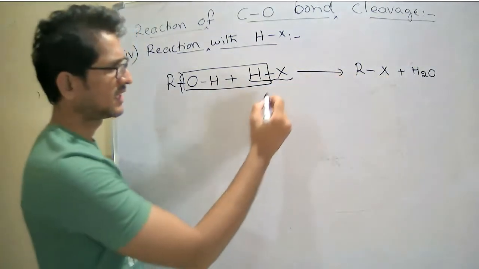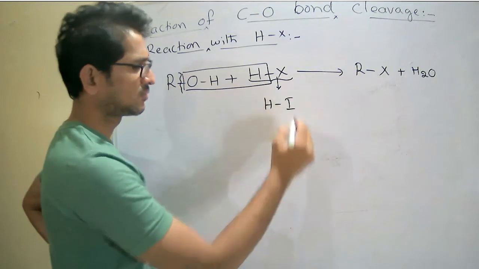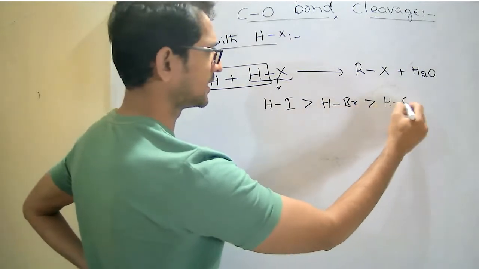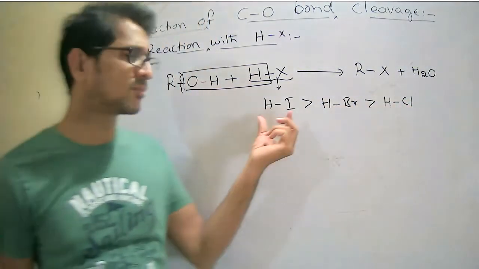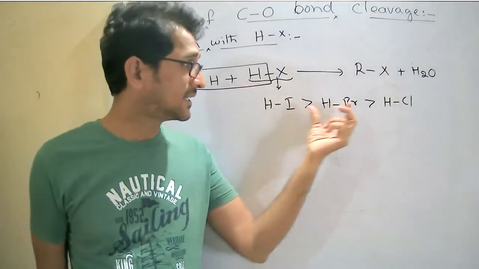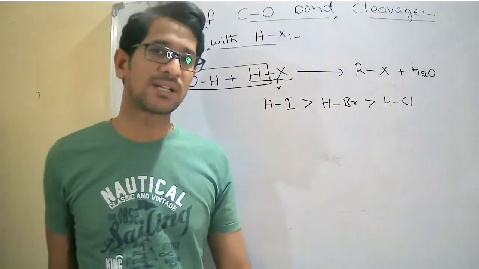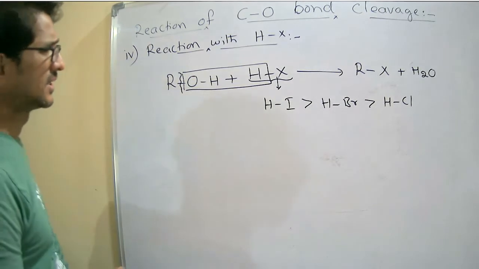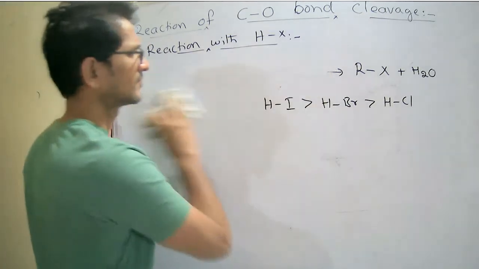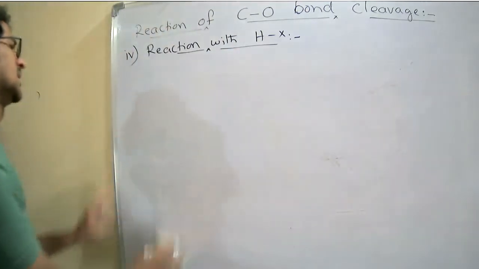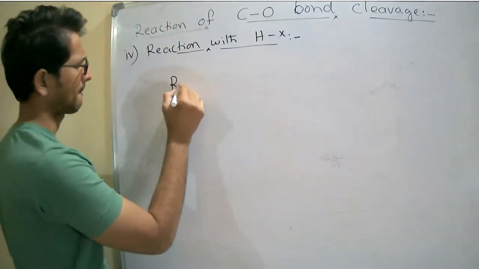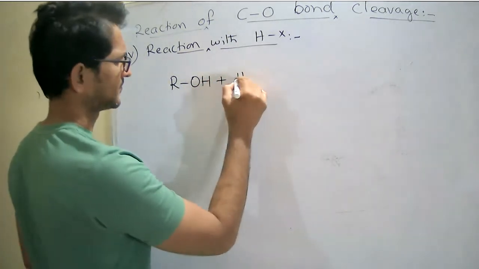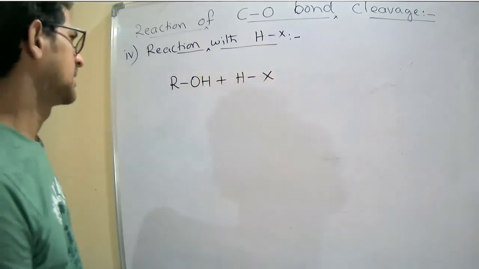The reactivity is more in the case of HI, followed by HBr and followed by HCl. For example, the rate of reaction is more if we are using hydrogen iodide, then hydrogen bromide, and finally hydrogen chloride. Right. Now we will discuss the mechanism. ROH plus HX.